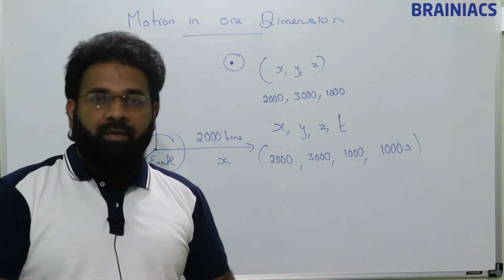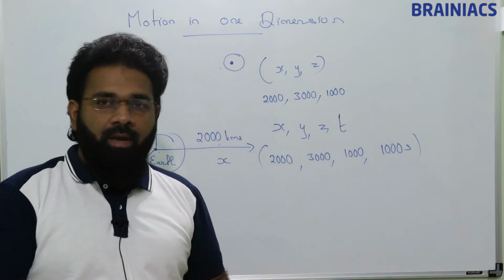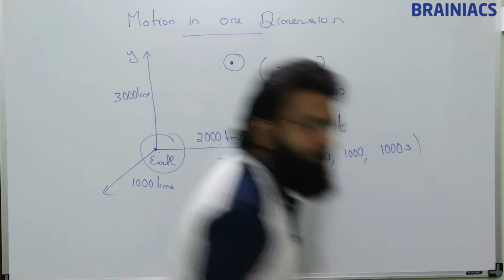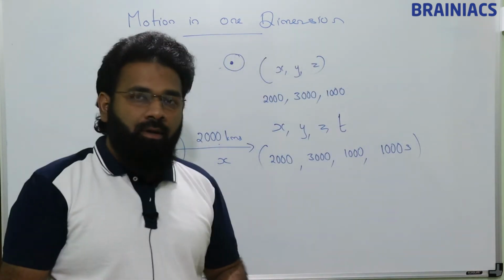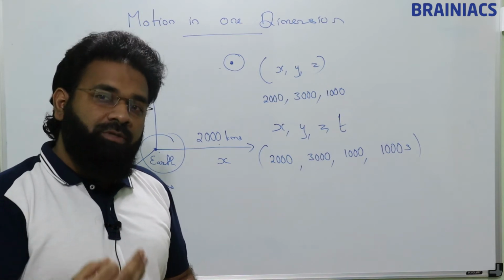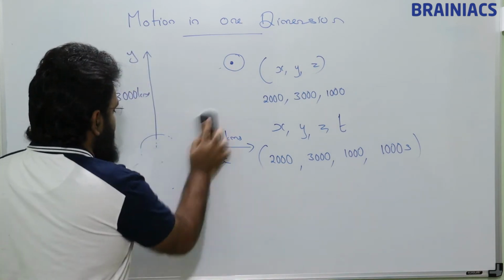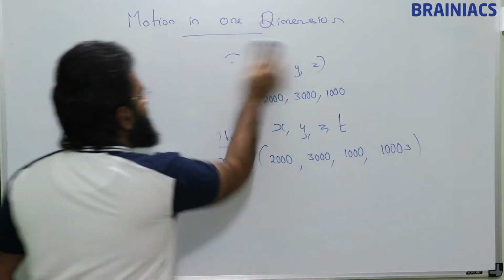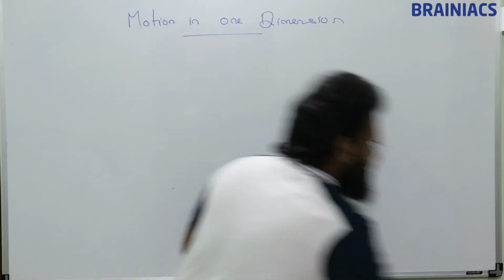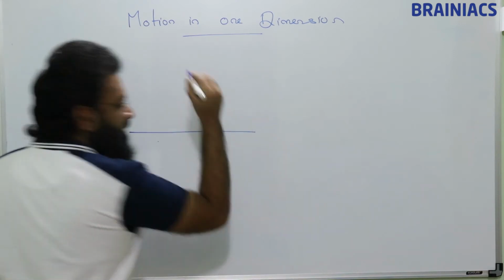You can have many dimensions also. You can have 4th, 5th, 6th, 7th, likewise many dimensions. So when we say motion in one dimension, only one dimension with respect to distance will be varying. I will explain. Suppose a particle is moving like this.